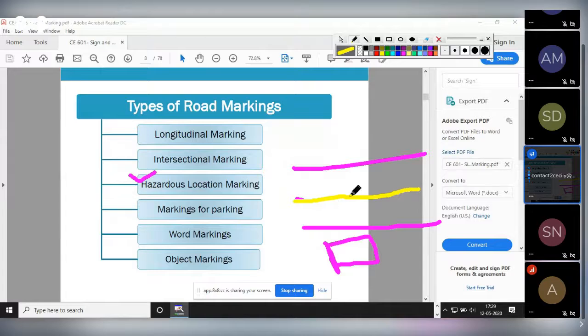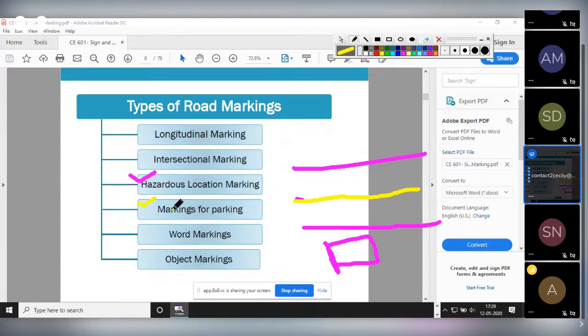That means you cannot cross or overtake in this region. You cannot do overtaking here near the school area. And yellow means what? This is a restricted area, okay. So hazardous locations also, all these kinds of markings are provided. So this kind of marking comes under your hazardous location markings, okay.